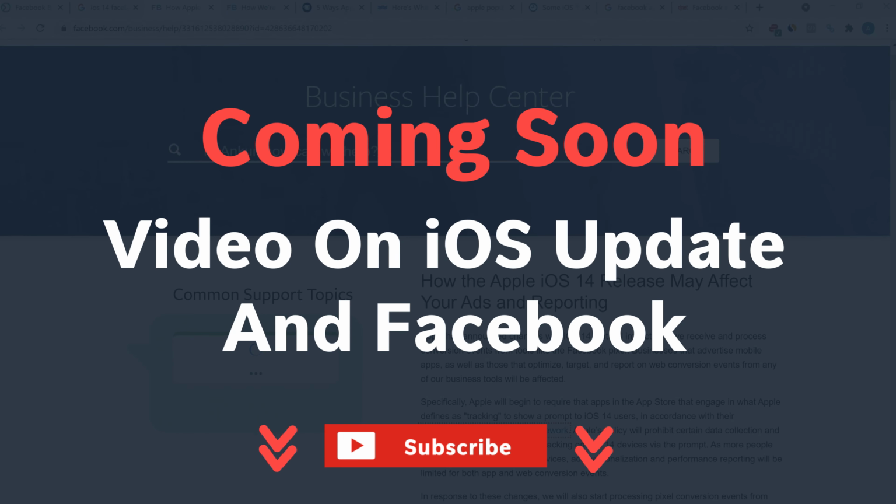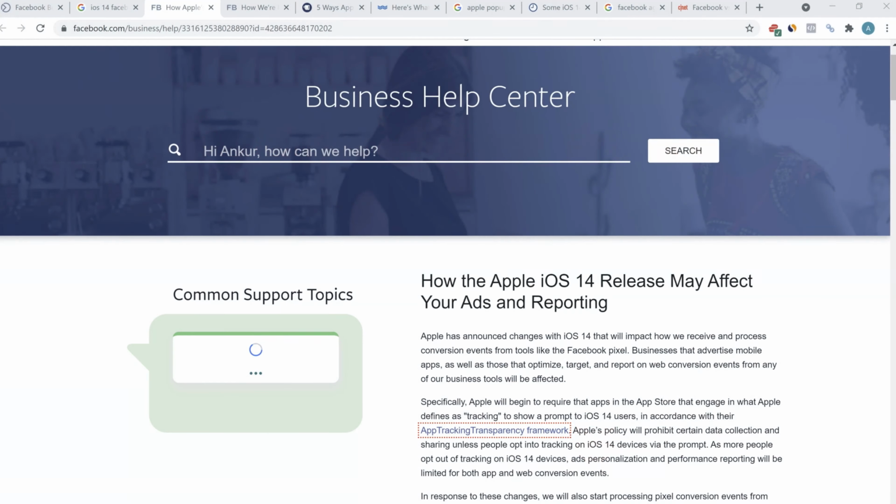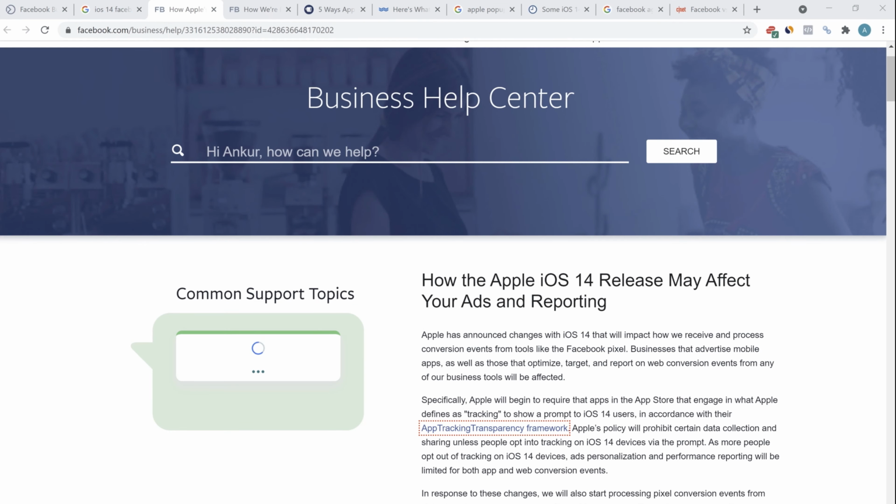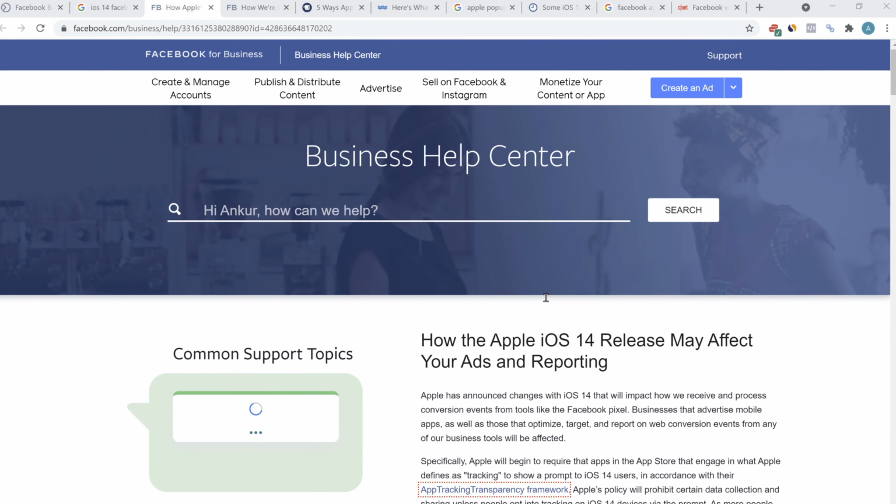We will be creating a very comprehensive video about the new changes related to iOS 14 and Facebook. Till then, I wanted to give you a basic overview about the recent changes in this video as well, just for you guys to know.